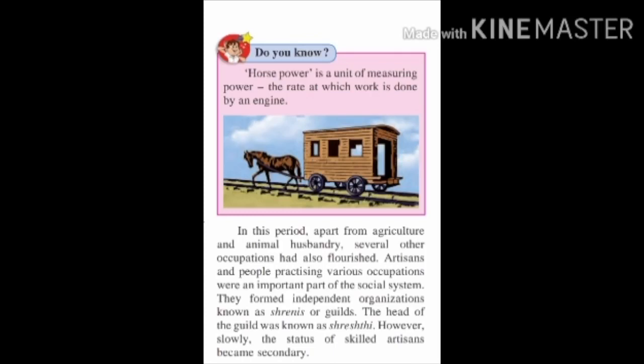In this period, apart from agriculture and animal husbandry, several other occupations had also flourished. Artisans and people who practiced various occupations were an important part of the social system. They formed independent organizations known as Shrenis or guilds. The head of the guild was known as Shreshthi. However, slowly the status of skilled artisans became secondary.